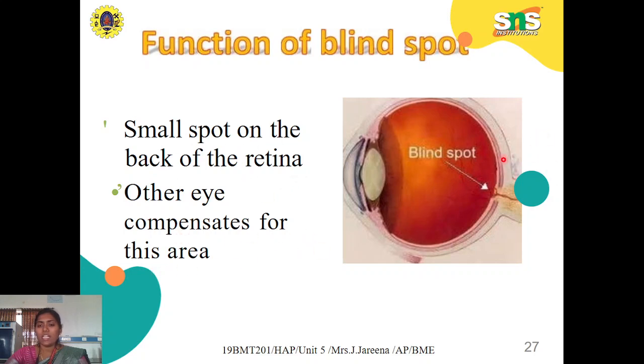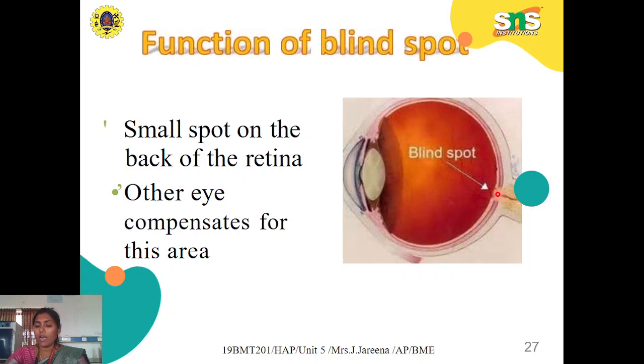So as I said, each eye has a blind spot. It's the spot where all the information gets gathered and from which the optic nerve starts to emerge, and then the information travels through the optic nerve to the brain. But this part doesn't have any rods and cones, so when the light falls on this particular part, people can't see anything.